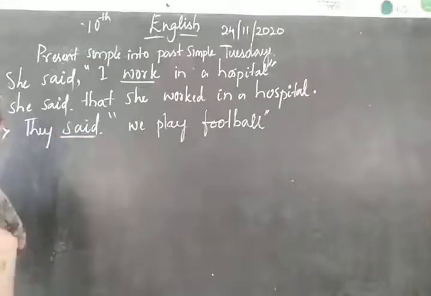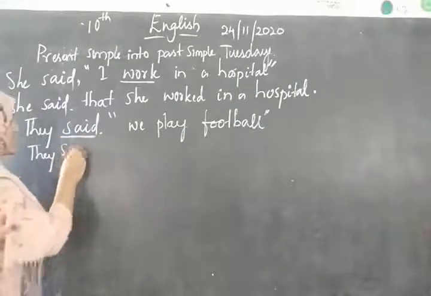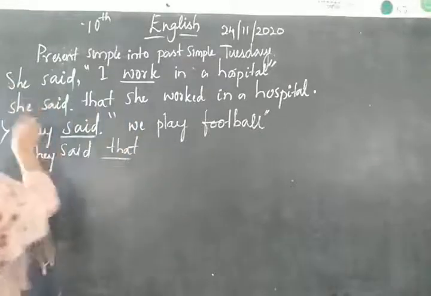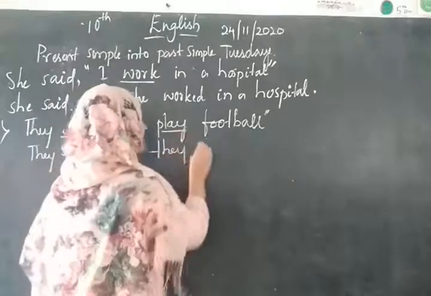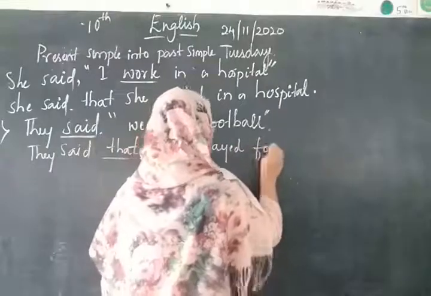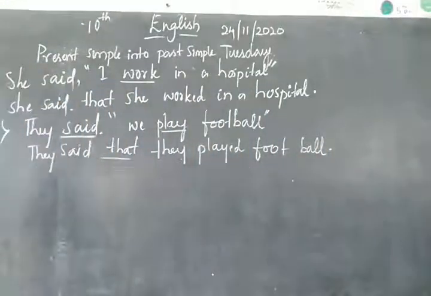The reported verb is given in past form. So, they said that. We changes to they. Play changes to played football. See, all the rules have been followed here.